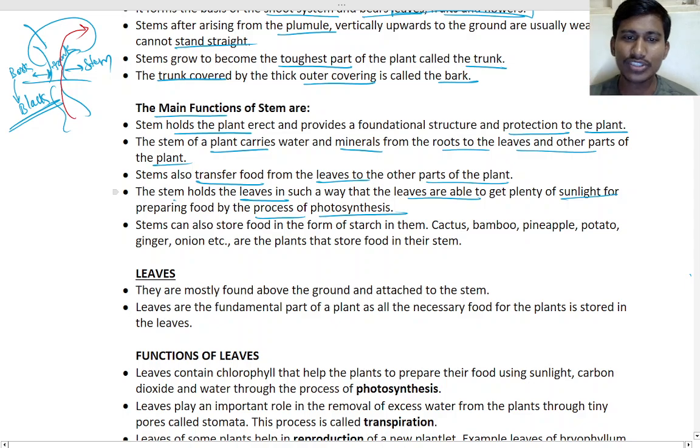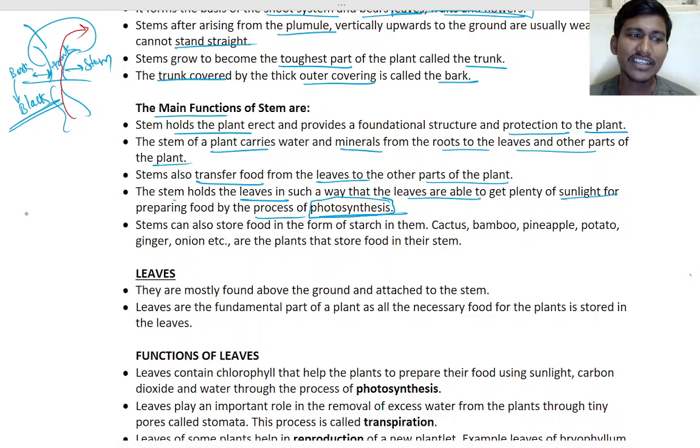Does everyone know photosynthesis? Yes, everyone? Okay. The process by which plants make their own food is called photosynthesis. Yes. Is there anyone who doesn't know? Okay, fine. So I am going directly.